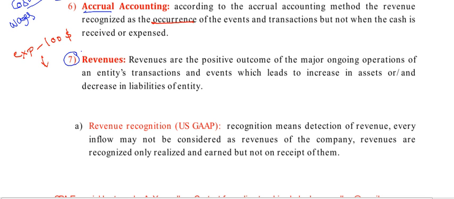Next, revenues. This is the most important point. I explained the accrual and matching principle, so based on that the revenues should be recognized. Revenues are the positive outcomes. You are selling your goods and getting the cash, so that is revenue of major ongoing operations. The major ongoing operation differs for each company. Our major operation is selling, for example, so you sold the goods and you are receiving the revenue. Cash is generated through the revenue.